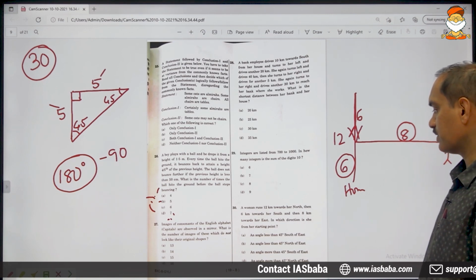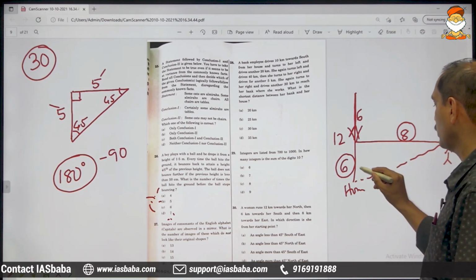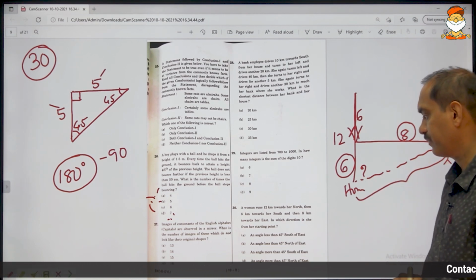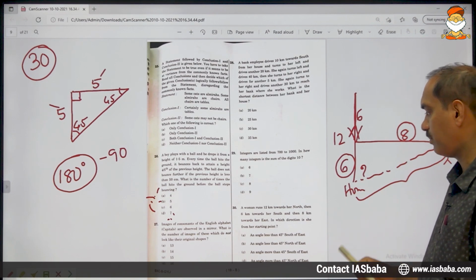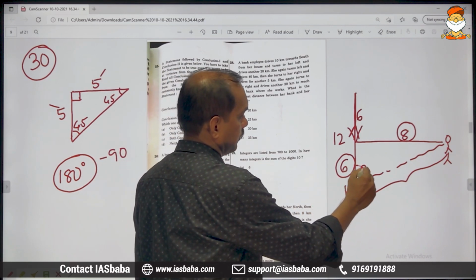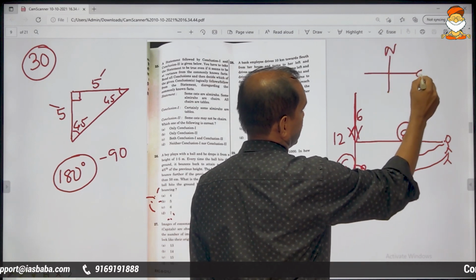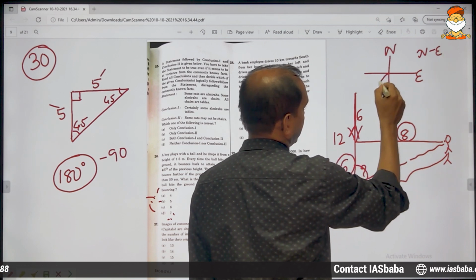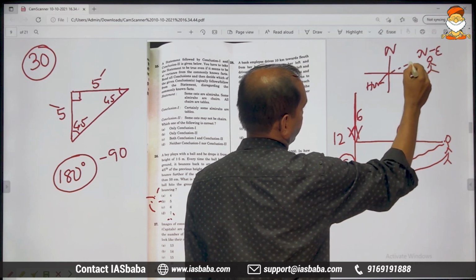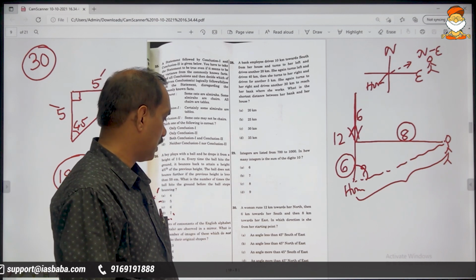Coming to the question part, in which direction is she from her starting point? This is her starting point. We want this part. In which direction is she from her starting point? This is the starting point. So she is in this direction. See, this is north, this is east, this is northeast. If this is her home, here she is. So she is of course northeast of her house.